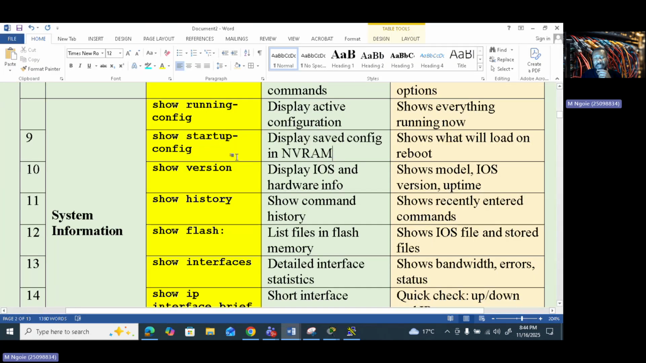Yes, so beside that, we can speak about show version. Show version will display your operating system version, the hardware information, the model, and for how long your device was up and running. So all those things are under show version. Show version will show you the IOS information, the operating system information, and the hardware information.